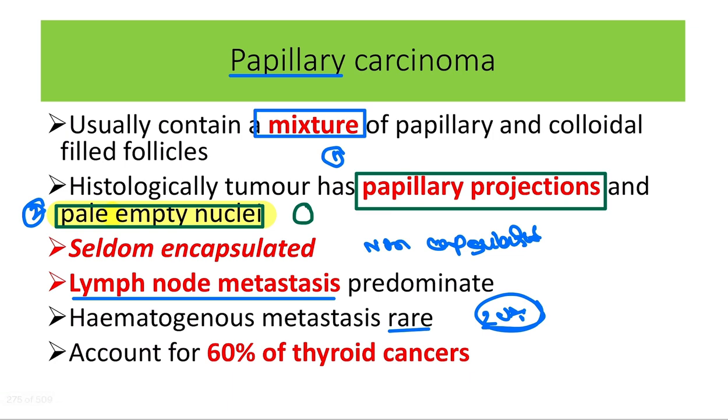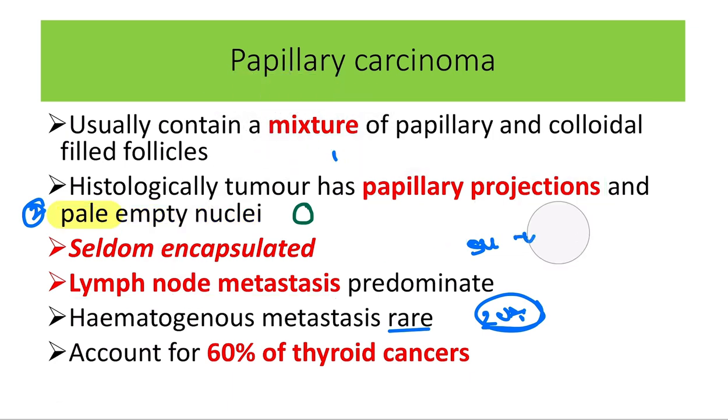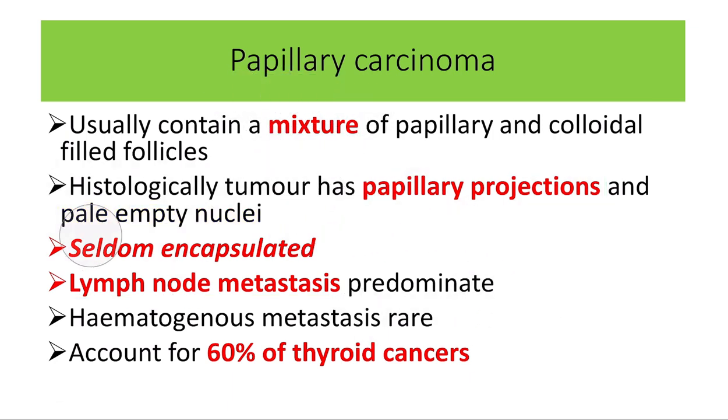And let's see about the papillary thyroid cancer, and this is the most important slide for the papillary thyroid cancer. In the question, actually, the information is present within this slide, and here we can see this is the papillary thyroid cancer. It is a mixture of the papillary cells, and also there is a mixture of the colloid-filled follicles. So two important parameters: one is the colloid, another one is the papillary.